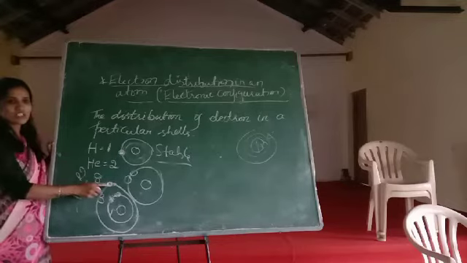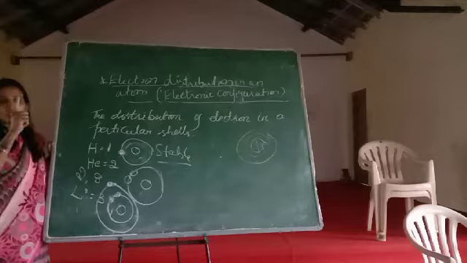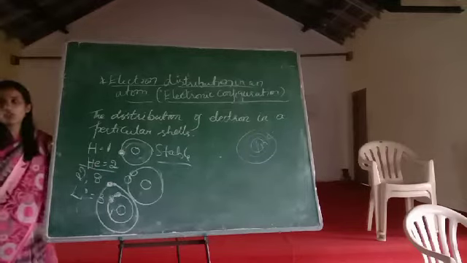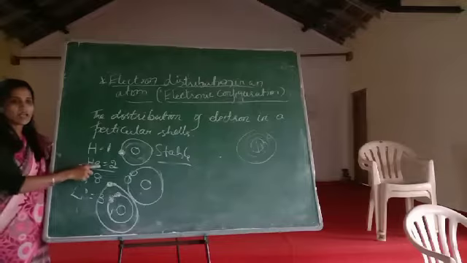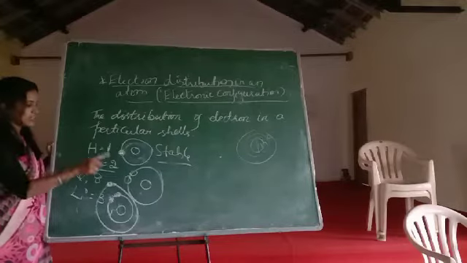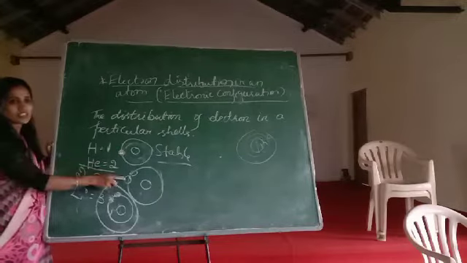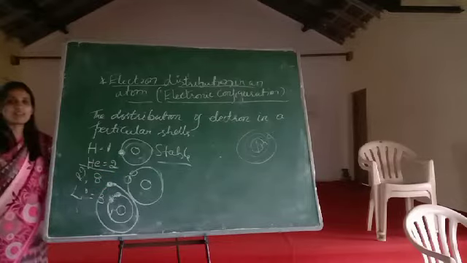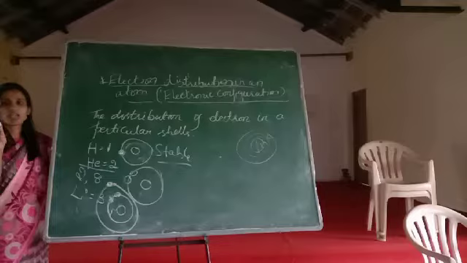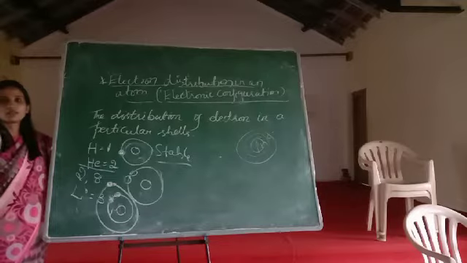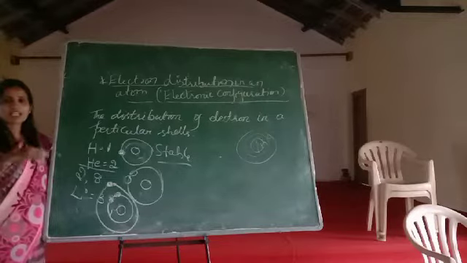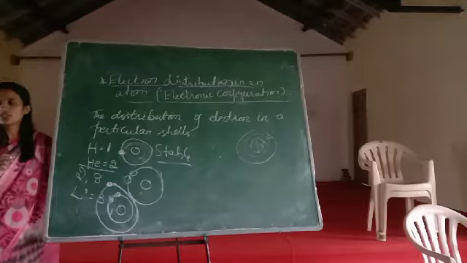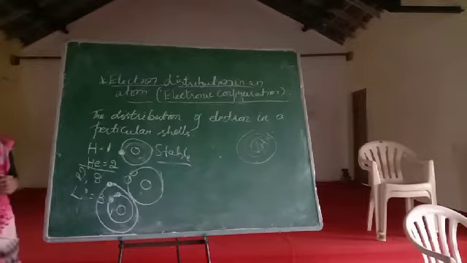Because the outermost shell should have 8 electrons. See, only the helium atom, keep it in your mind, only the helium atom is stable. Why? Because it has 2 electrons in its outermost shell. Except helium, none of the elements are stable. They are lacking something.